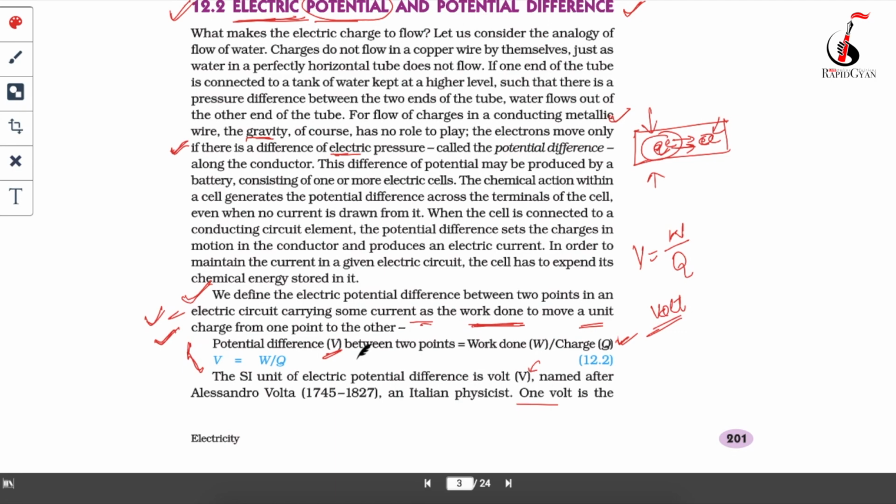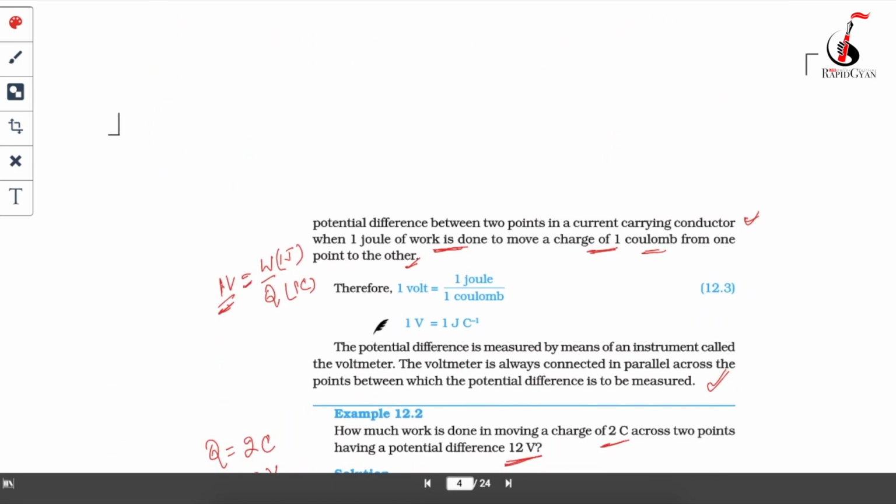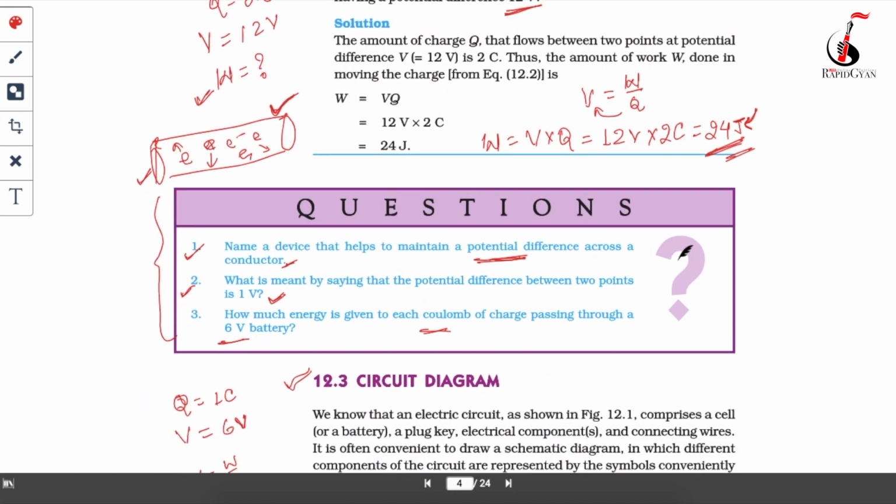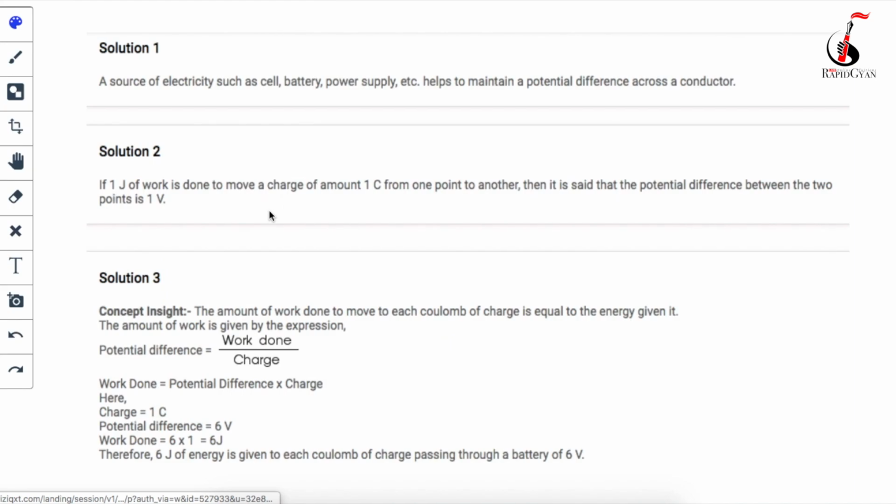I have also explained what 1 volt is, and we have solved these three questions. Those who have not written them down, I have uploaded them here, so please pause the video and note the solutions of these first three questions.